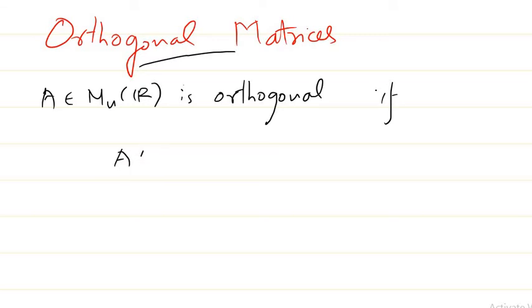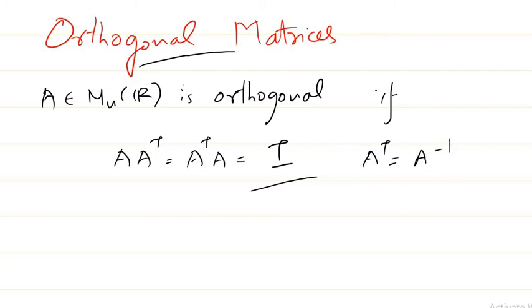A times A transpose should be equal to A transpose times A, which should be equal to the identity matrix I. This is the definition for an orthogonal matrix, or you can write A transpose equal to A inverse. All these things you can use to define orthogonal matrices.